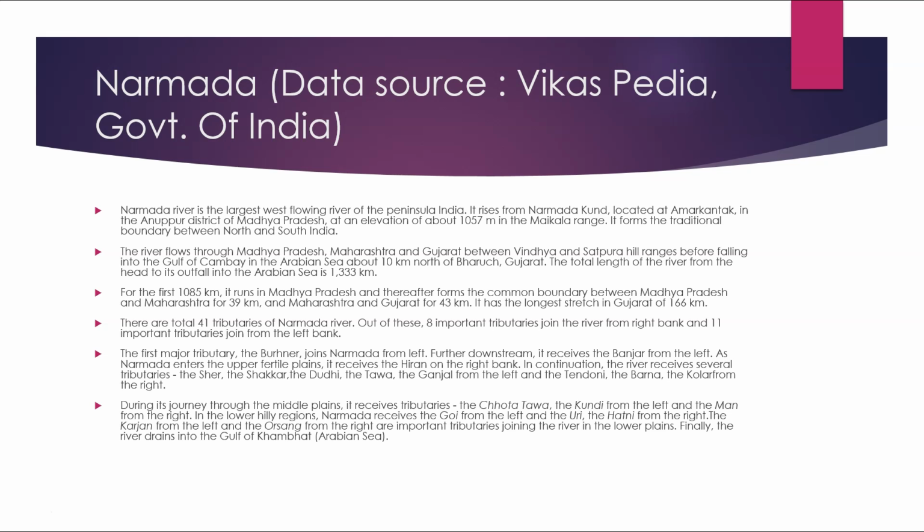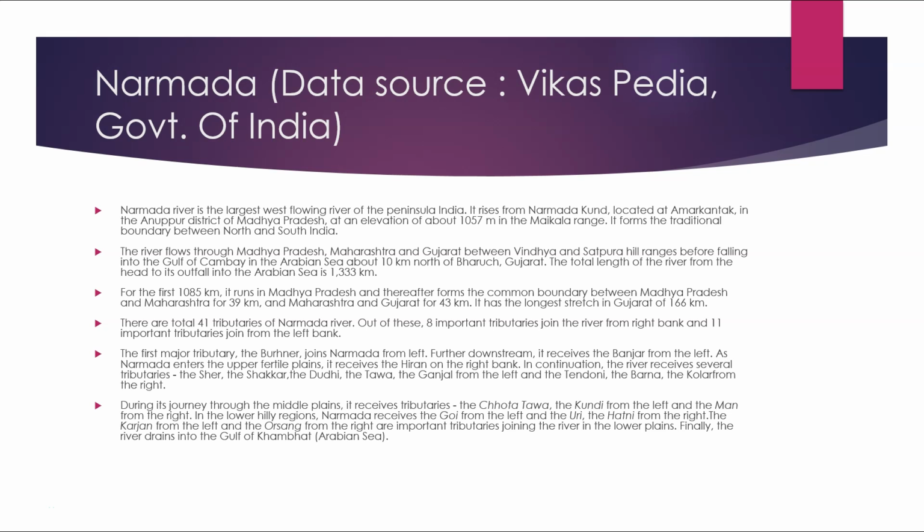Out of these, 8 important tributaries join the river from the right bank and 11 important tributaries join from the left bank. The first major tributary, the Burhner, joins Narmada from the left. Further downstream, it receives the Banjar from the left. As Narmada enters the upper fertile plains, it receives Hiran from the right bank. In continuation, the river receives several tributaries, the Sher, the Shakkar, the Dudhi, the Tawa, the Ganjal from the left, and the Tendoni, the Barna, the Kolar from the right.